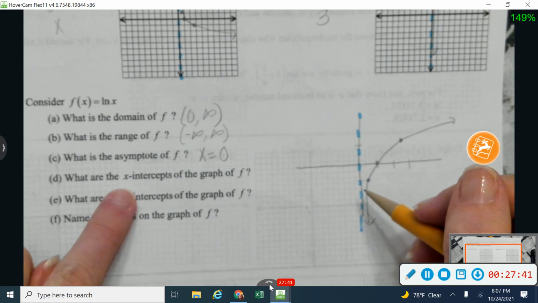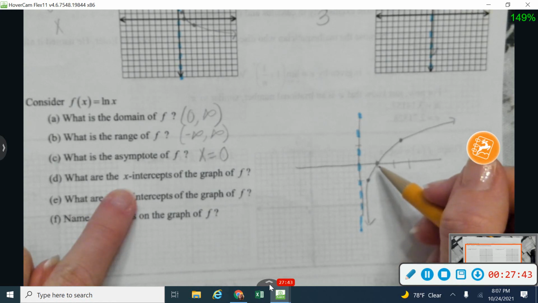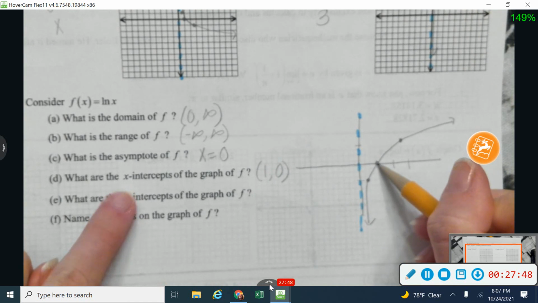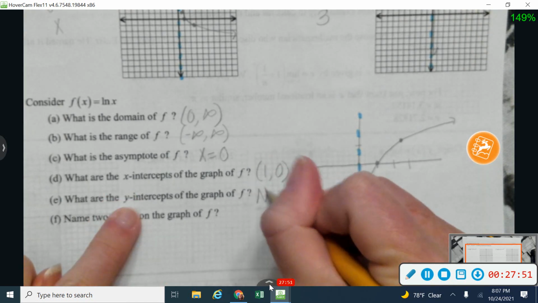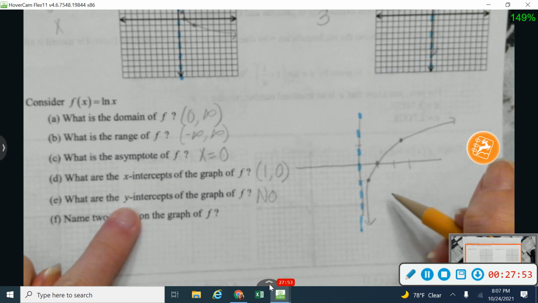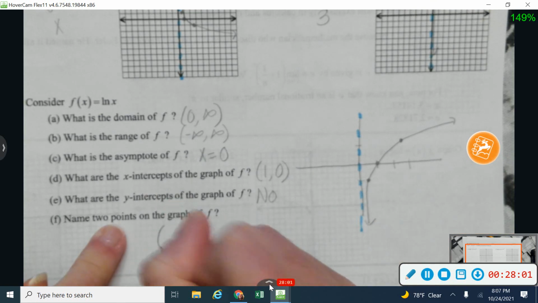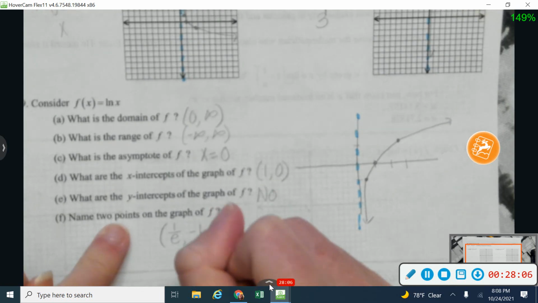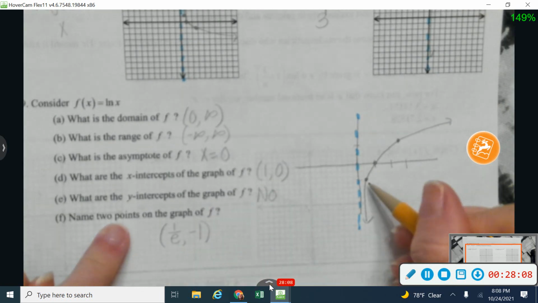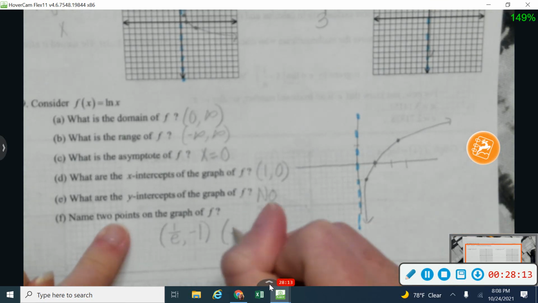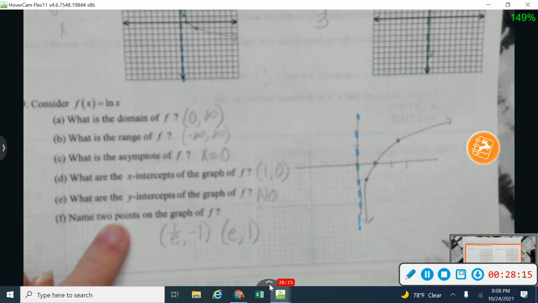Right, they asked me if we have any x-intercepts. This time we do. Right here it crosses the x-axis at the point 1, 0. But this time it does not cross the y-axis. So hopefully you're noticing that everything x and y is switching on this. And then it asked me to name 2 other points on this graph. So again, I'm going to write these a little more algebraically. So I'm going to write 1 over e, negative 1. That's this one right here. And then over here, this 2.71 is e to the first power, so e, 1 would be my other 2 points.